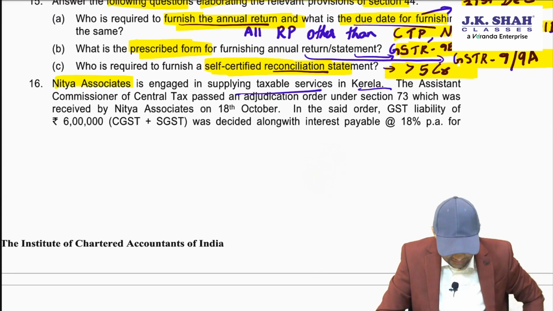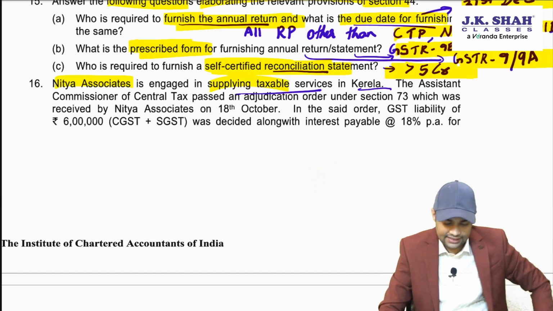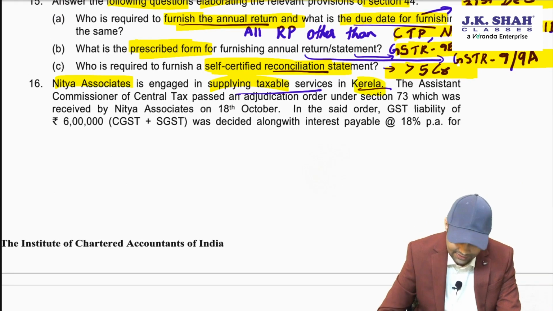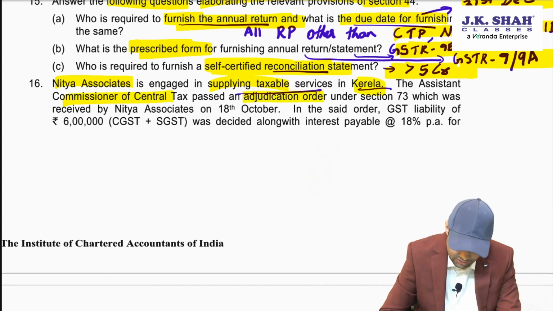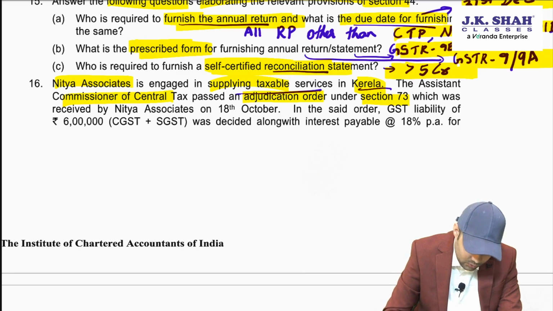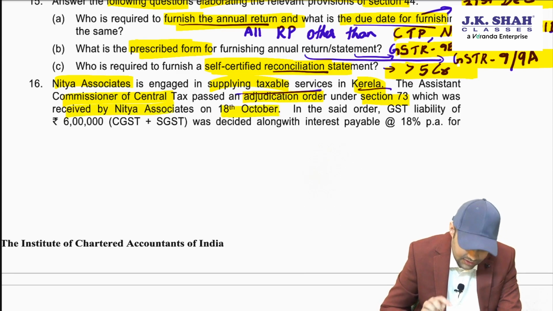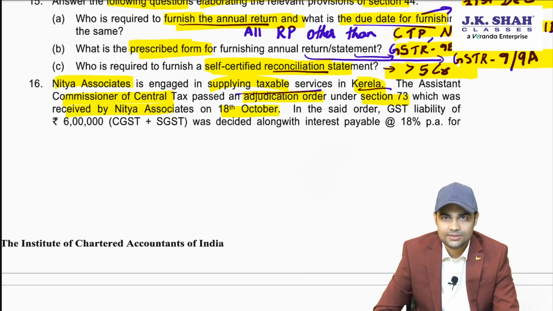Nitya Associates is engaged in supplying taxable services in Kerala. Assistant Commissioner of Central Tax has passed an adjudication order under Section 73, which was received by Nitya Associates on 18th October.